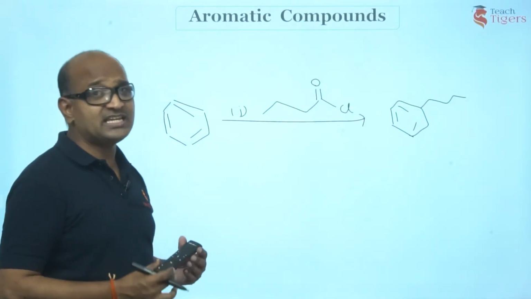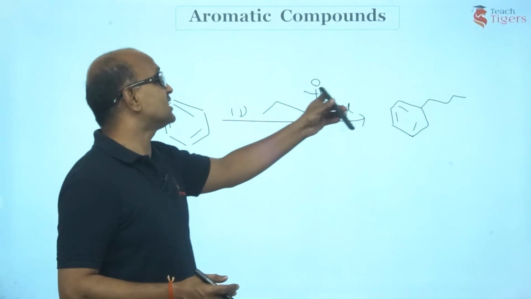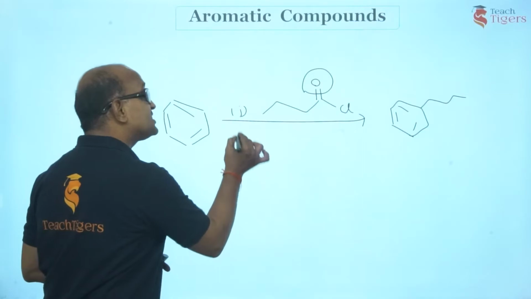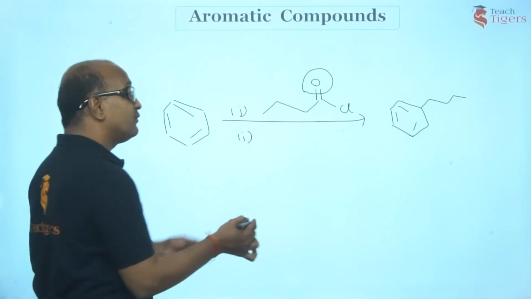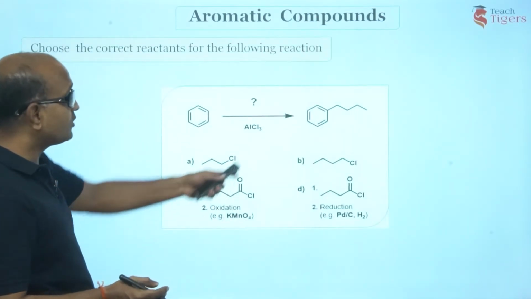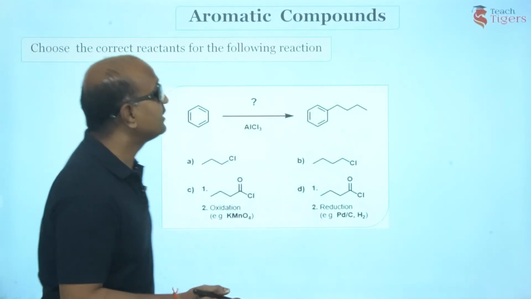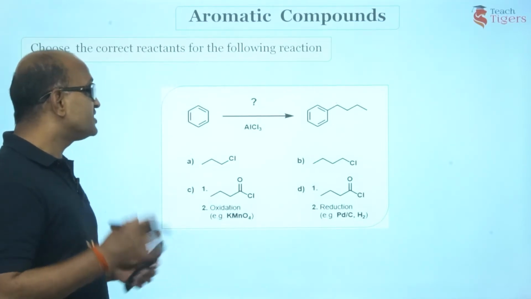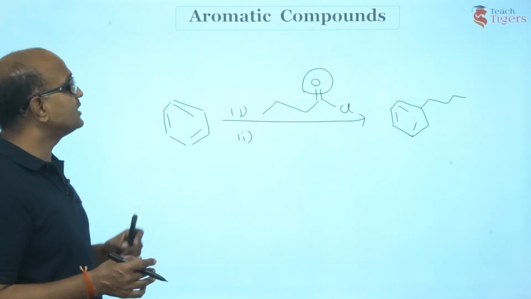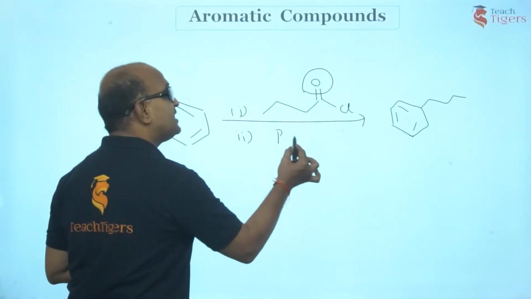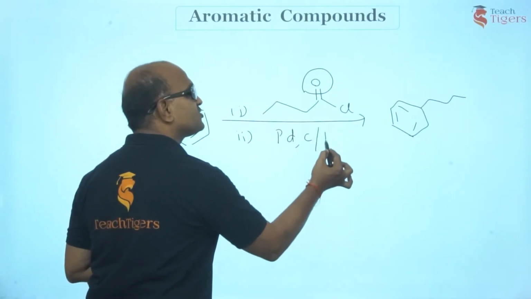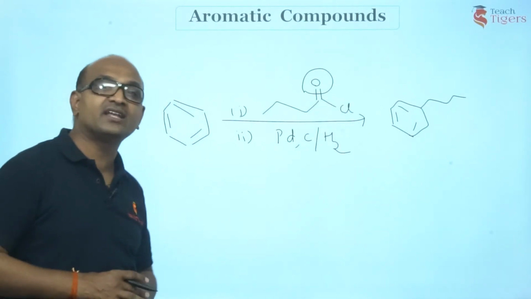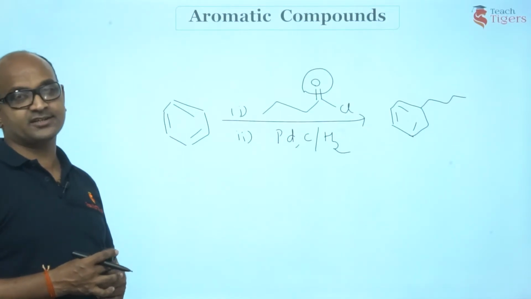But the problem is, I do not want this oxygen. I want this oxygen to be removed. So in the second step, you would be treating it with what? Reduction. So just check it out. You have got this n-alkane. But as a result of acylation, I have got the C=O, which I have to remove. So I take palladium in the presence of a small amount of charcoal and then carry out the reduction. Reduction in the presence of palladium is called catalytic reduction.